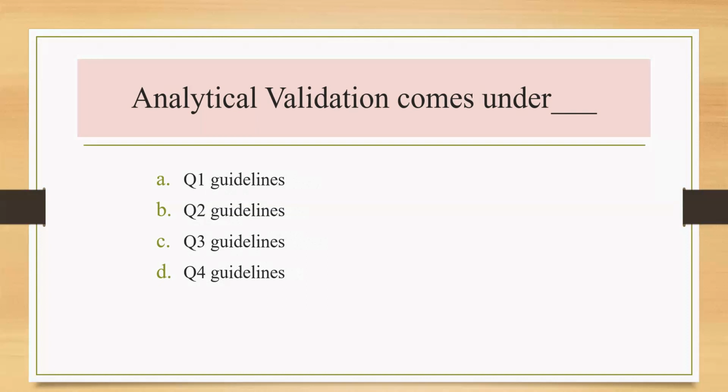Q2 is related to the analytical validation. Q3 is related to the impurities. Q4 is related to the pharmacopoeias. So from this, we can conclude the answer, that it comes under the Q2 guideline. That is nothing but the analytical validation.